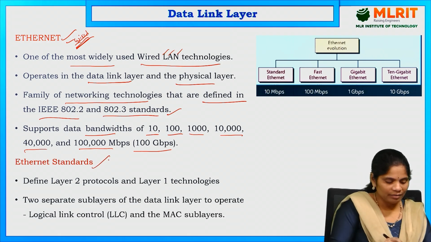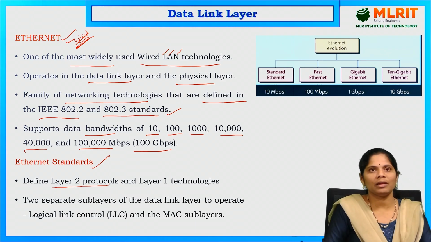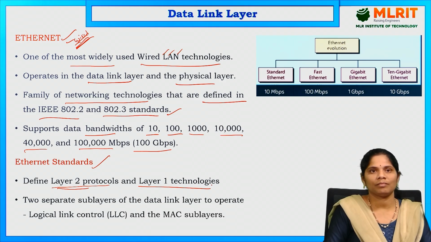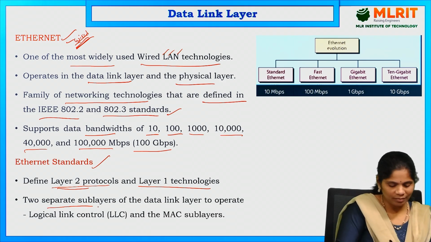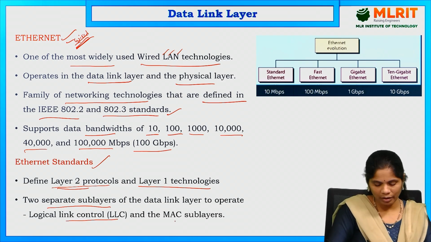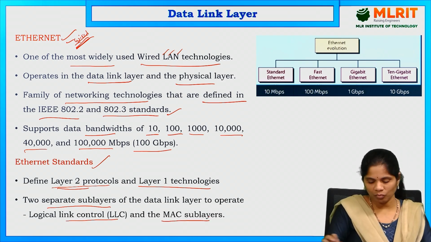Here it is defining the layer 2 protocols. Mainly Ethernet is talking about layer 2 protocols and layer 1 technologies. Two separate sublayers are there in the data link layer. What are the two sublayers? The LLC, the logical link control layer, and the MAC sublayer. These two are dealt with in Ethernet.